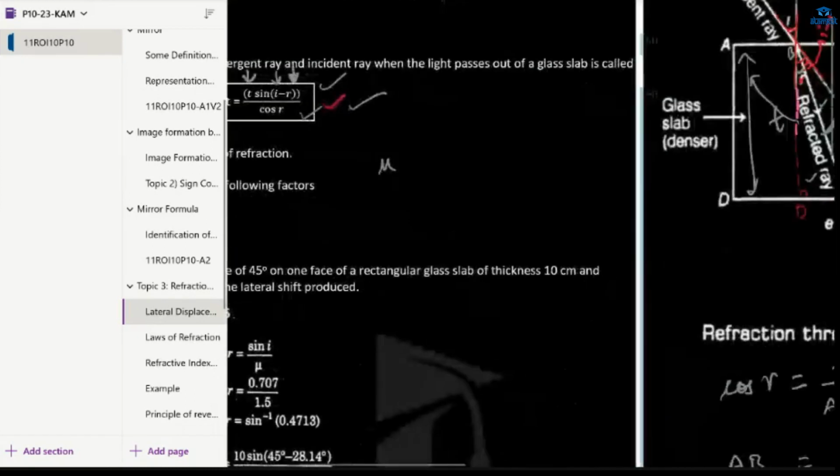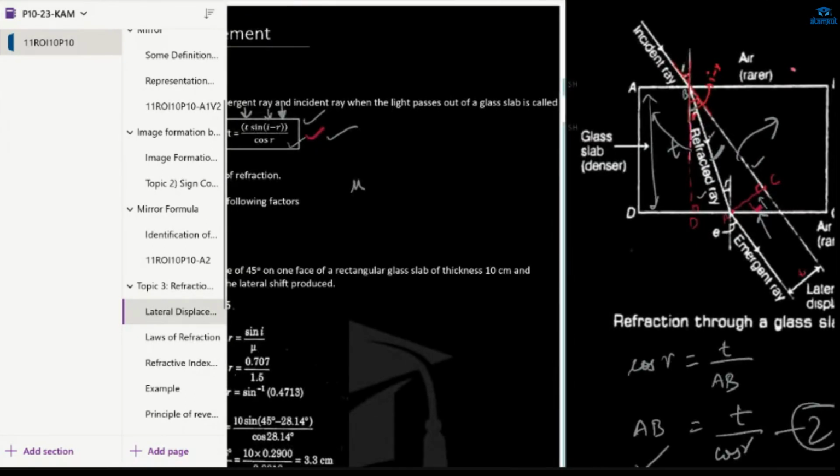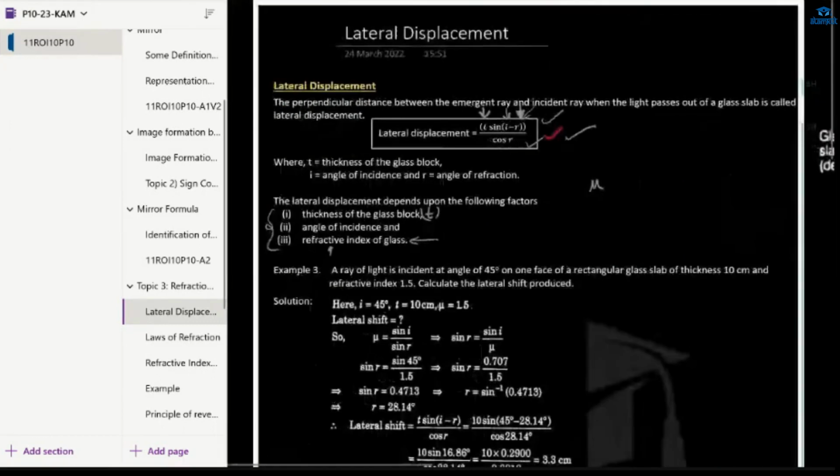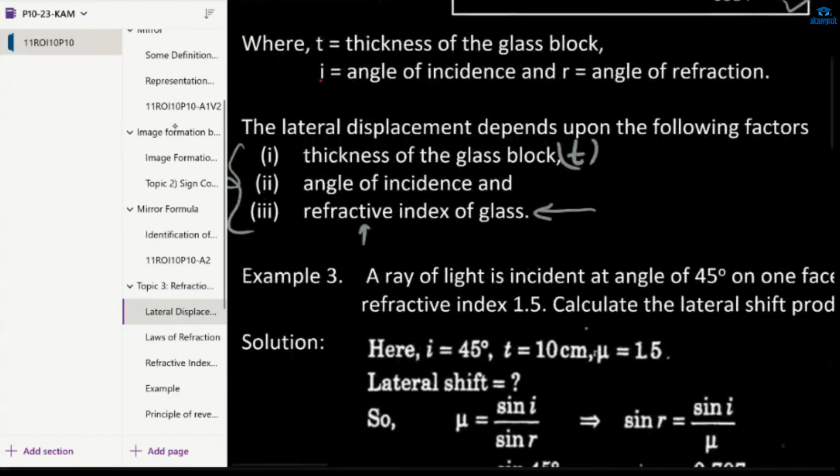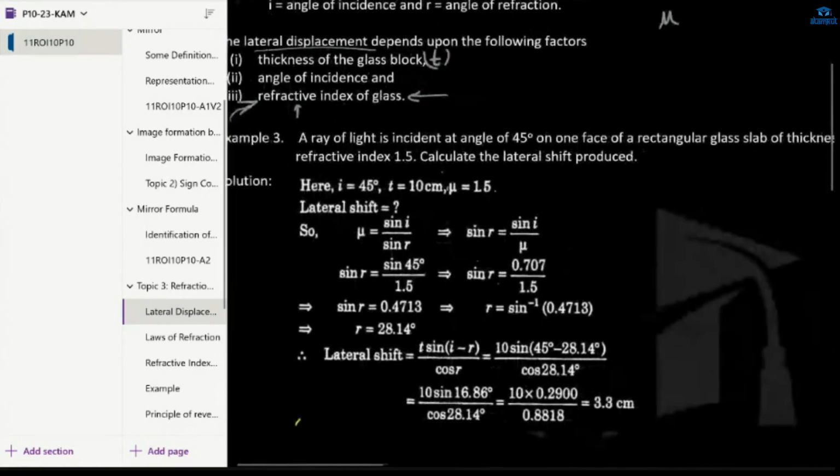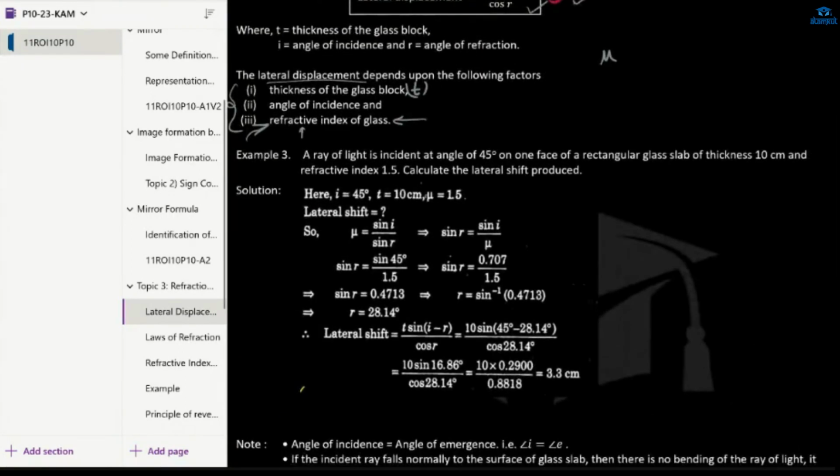Are you getting my point? Since the angle of refraction itself depends on refractive index, it is directly written that lateral displacement depends on refractive index, not angle of refraction. Whatever the refractive index, the angle of refraction will be accordingly. Is it fine? Yes, ma'am. The ray of light is incident at an angle of 45 degrees.